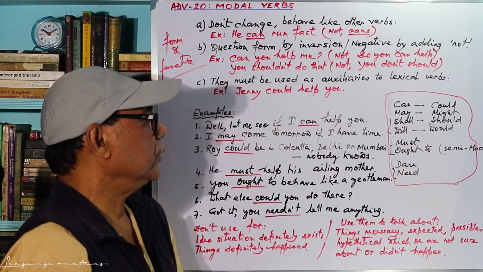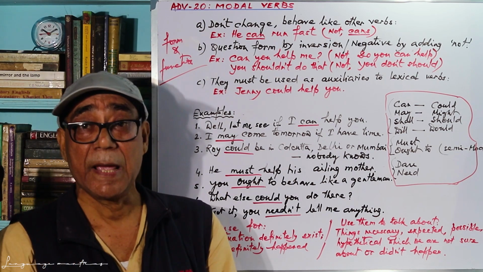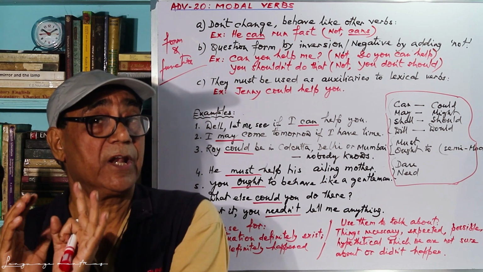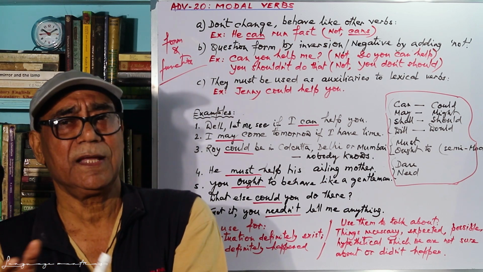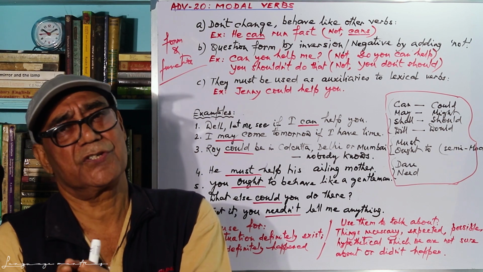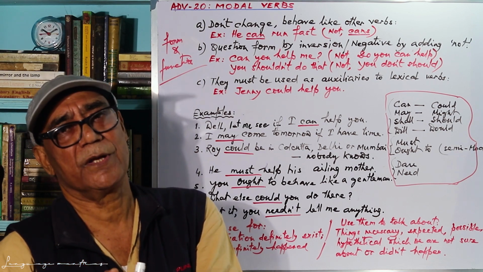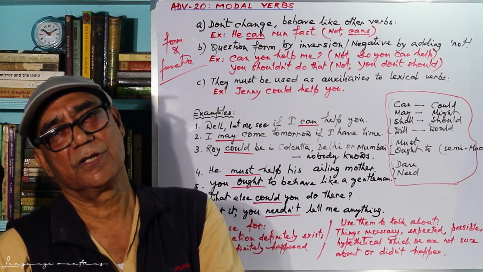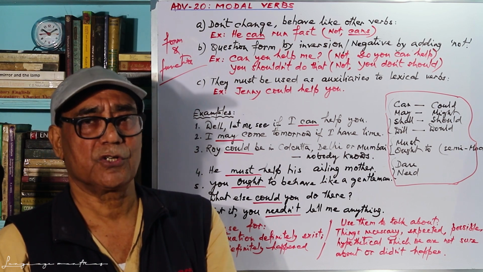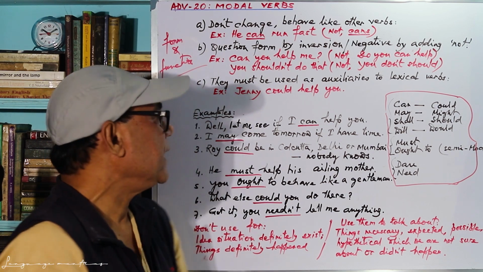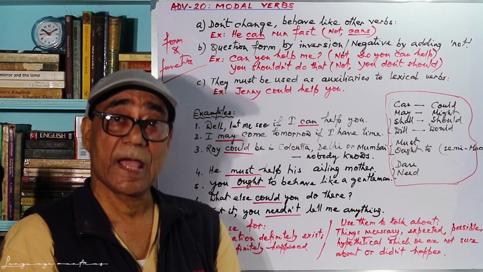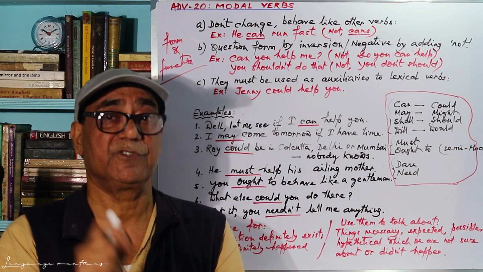I may come tomorrow if I have time. I may come tomorrow means I may not come tomorrow. So something like 50-50. It depends on the person you are talking to, how much you know him, whether he is in a position to come or not. So many factors are there, but I may come tomorrow if I have time. Condition is there, if I have time.